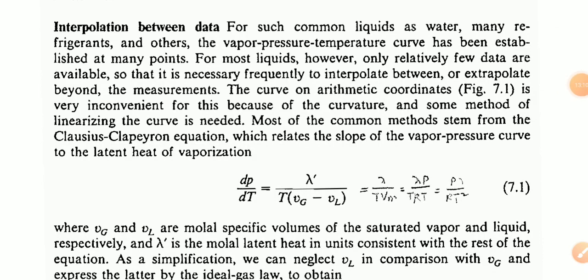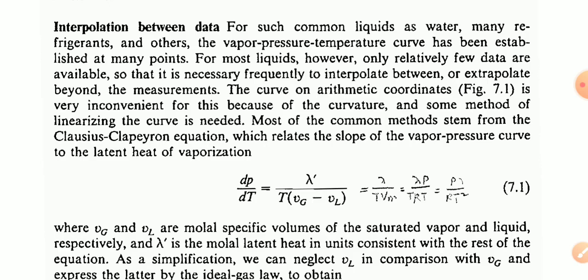For such a common liquid as water, and for refrigerants, the vapor pressure temperature curve has been established at many points.